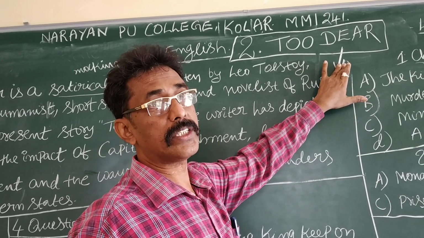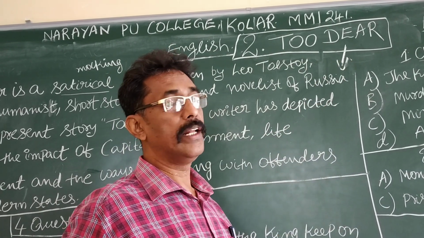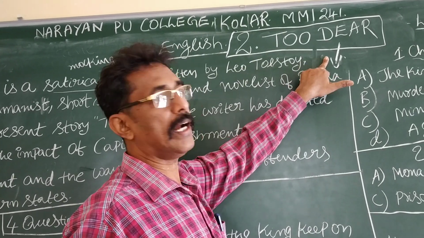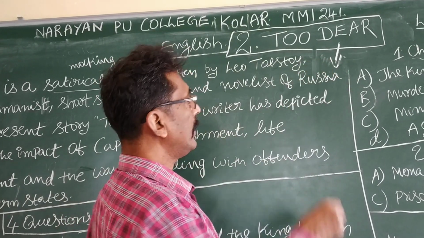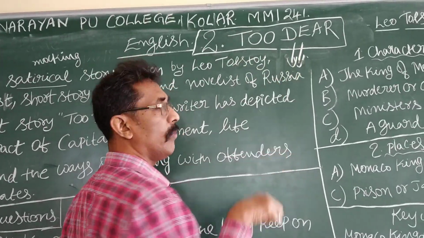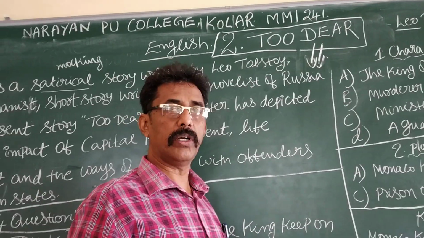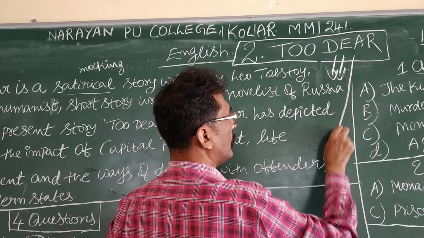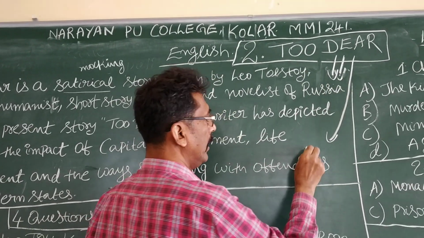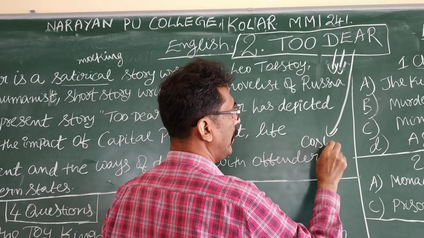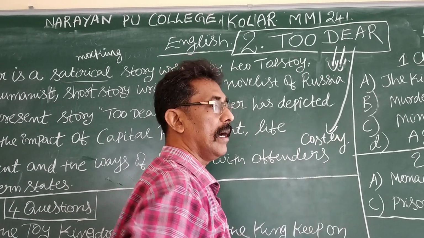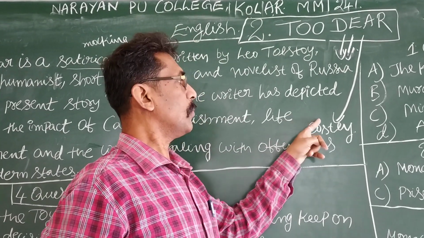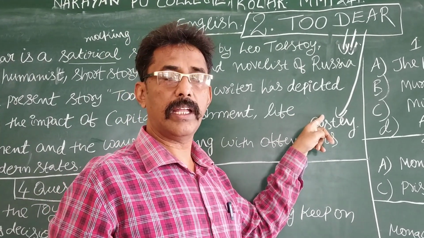We can understand half of the story with the help of this title itself. I will explain the meaning of the title. There are two meanings to this one title. Half of the story is covered. Listen. Two Dear. The first meaning is costly, very expensive. What is costly?